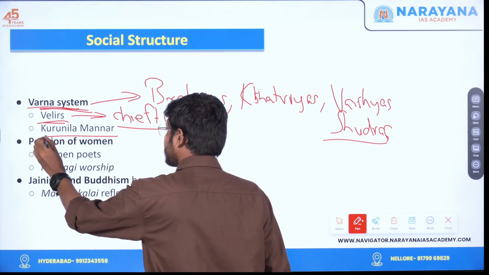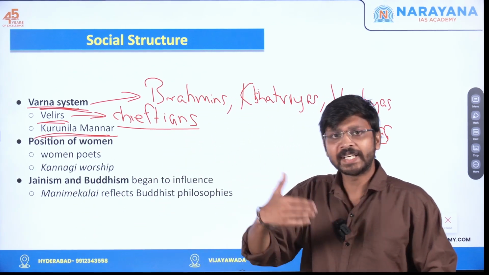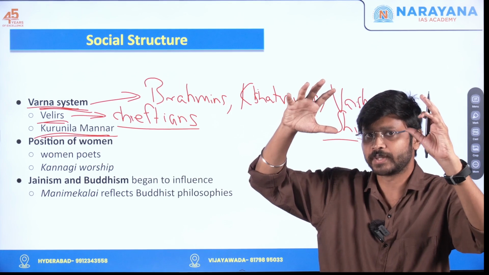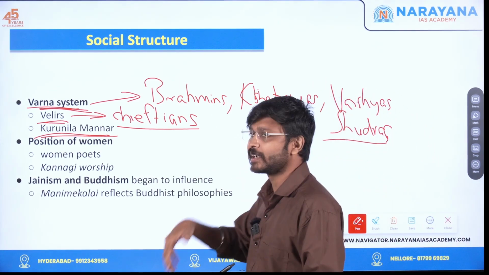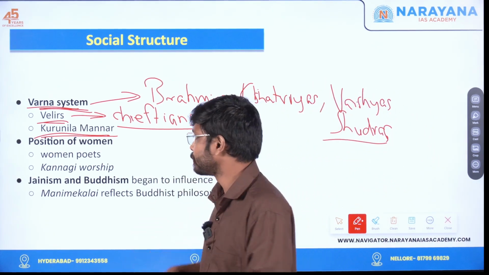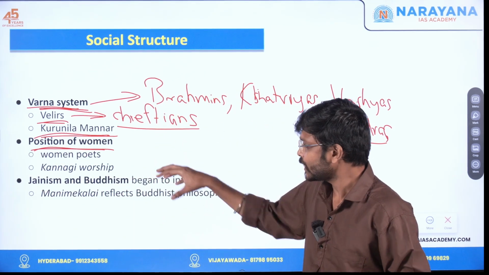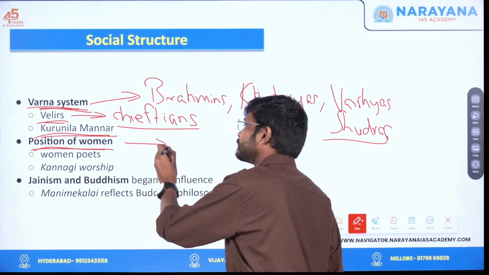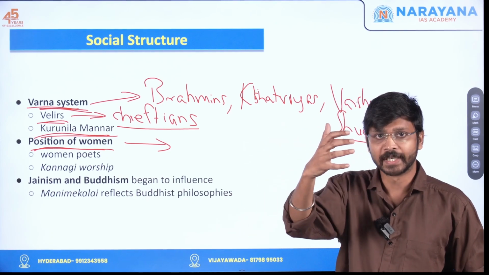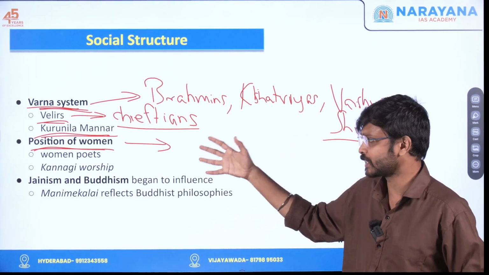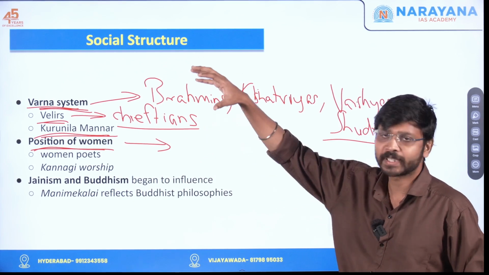Next one, Kurunila Manna. Kurunila Manna means minor chieftains or minor kings. So this is in the top class only, a division in the top class. Next, regarding the position of women, how women were treated during this Sangam period. Women were given some upper hand during the Sangam period. Women were not that much discriminated against. In the later period it changed, but still during this Sangam period, women were given some upper hand.